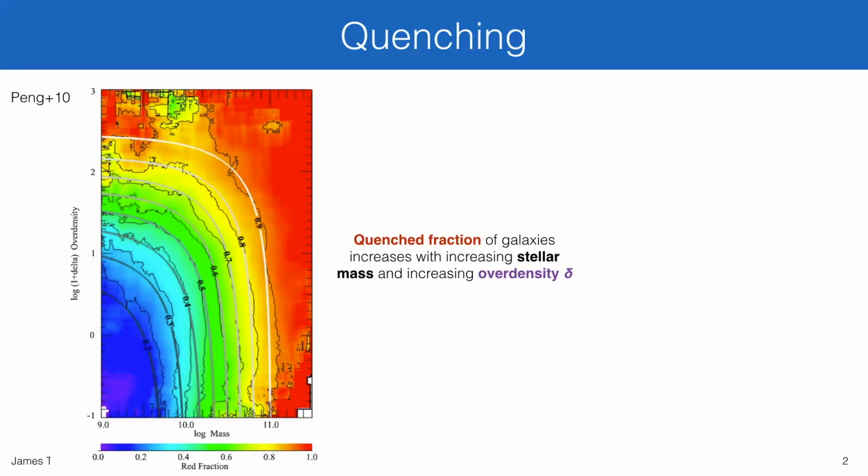It's this iconic plot from Peng et al. 2010. On the horizontal axis, I show stellar mass, and on the vertical axis is the local overdensity, really characterizing the environment within which galaxies reside, and it's color-coded by the quench fraction. So what's clear from this plot is that as you go from left to right, if you increase stellar mass at fixed environment, the quench fraction of galaxies increases. And all the same, if you stay at a fixed mass and go vertically upwards, if you increase the overdensity, the quench fraction of galaxies increases as well. So it's quite clear from this result that both mass and environment are key drivers of galaxy quenching.